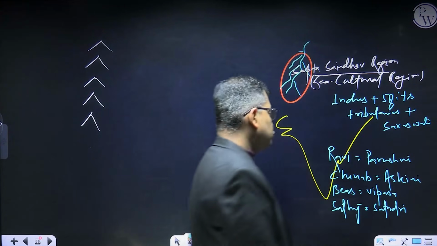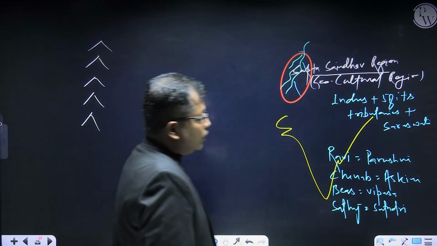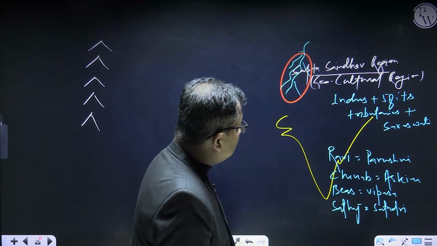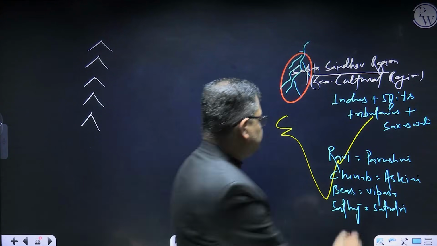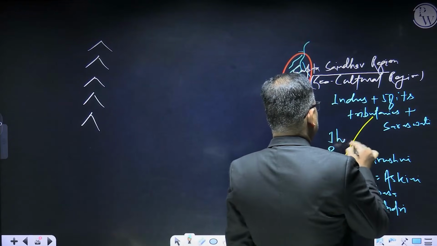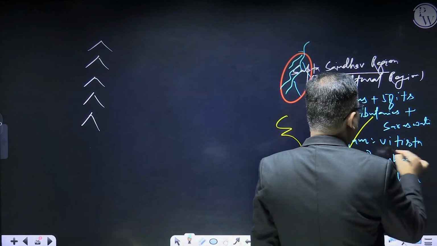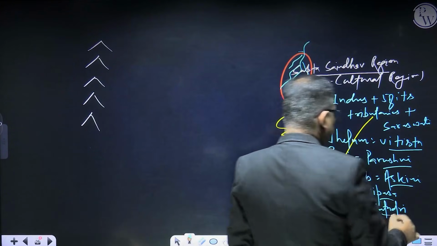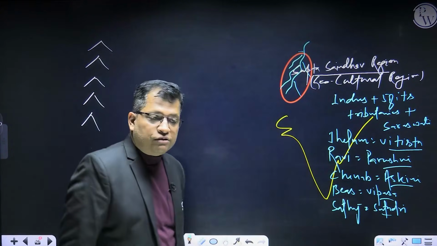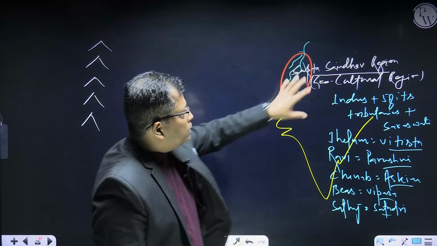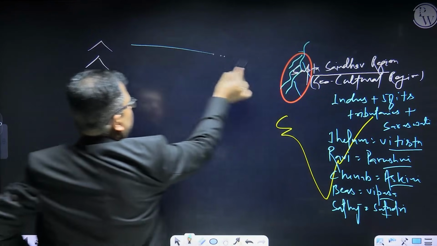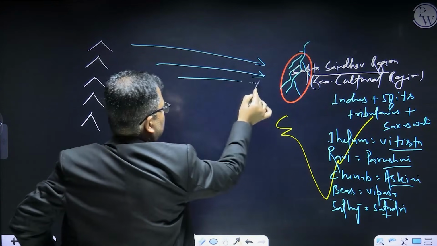Okay, Ravi, Chenab, right? Is there anyone left? Jhelum. Jhelum is known as Vitasta. So these are the Vedic names of these rivers. Are you getting me? In this region, the Aryans, when they migrated, came and settled first.